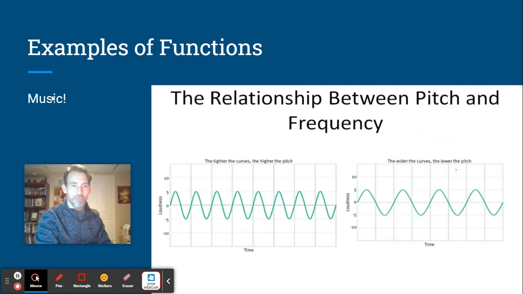All right, here's music, just some really simple sine wave functions that represent some really simple sounds. Okay, you know that sound is a wave, like a sound wave. So this is a picture of a sound wave, and it's also a function. As time goes along, the air oscillates. The air has a wave, and for any input time, for the loudness of that wave, there's only one value for any one time. So it's a function. This relates time to loudness. All right. And then this is higher pitch, this is lower pitch, etc. And that has to do with the period. And we'll study this when we look at trigonometric functions.